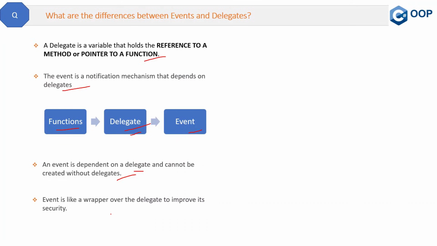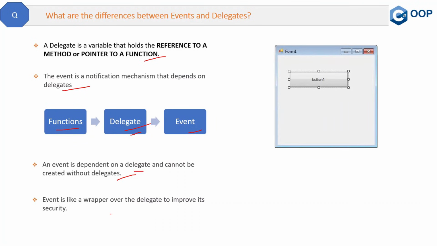If you have ever worked in ASP.NET Web Forms or WinForms, then you know those button click events, right? Now actually on those button click events, several functions were called by the .NET framework in the background with the help of multicast delegates. But you are not aware of all those functions and what is going on in the background, and you also cannot modify whether they are delegates or functions in the background. So basically what that button click event has provided you is a layer so that you should work only with this button click event.